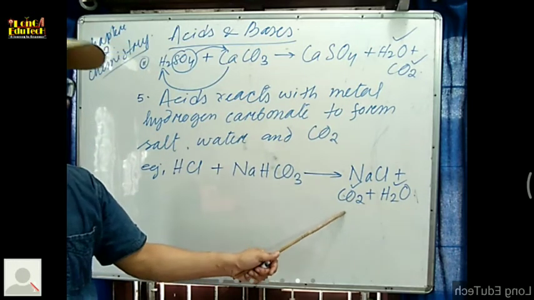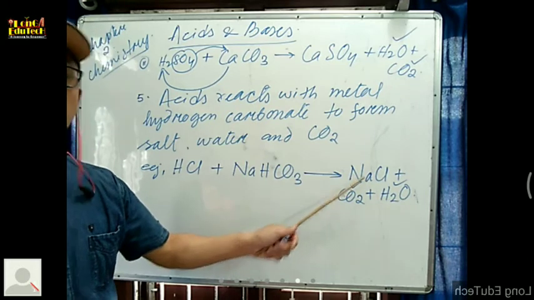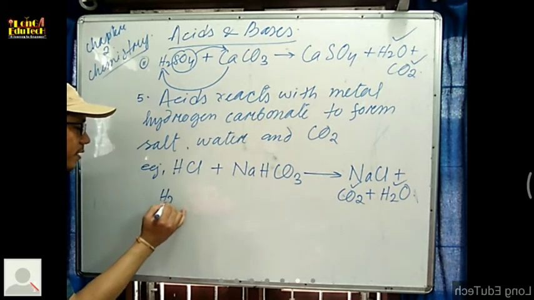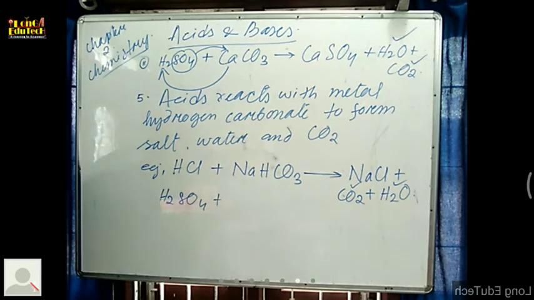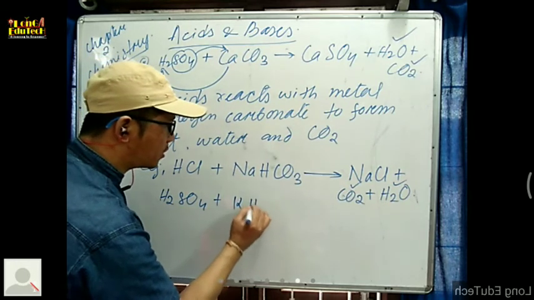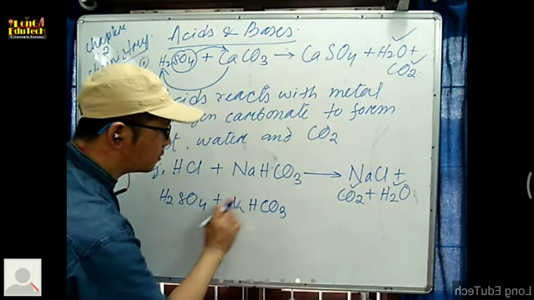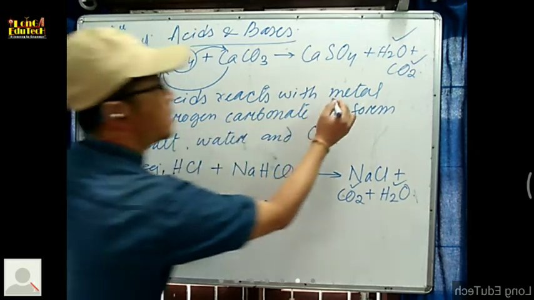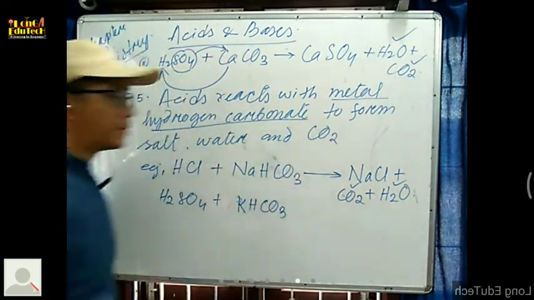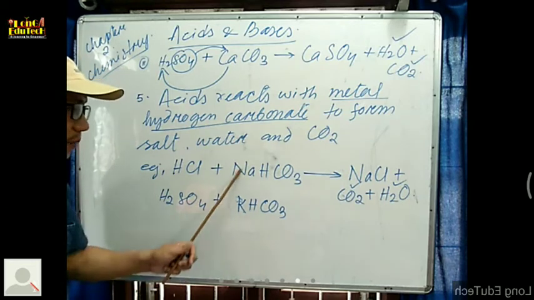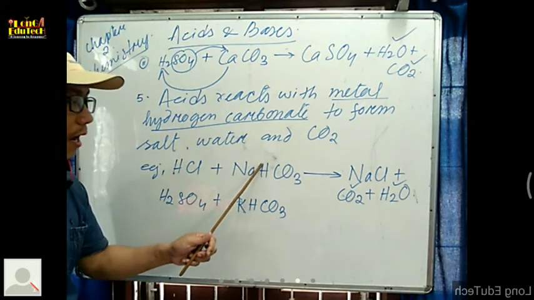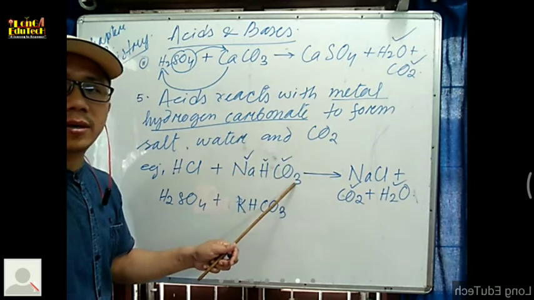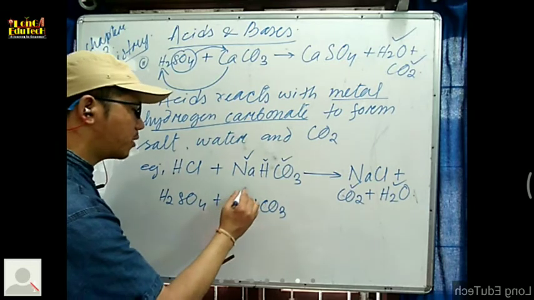Okay, so here carbon dioxide, water, and salt are formed. You can take another example. Sulfuric acid, H2SO4, reacts with KHCO3. That is potassium hydrogen carbonate. I told you, metal hydrogen carbonate. So here this is metal. What is metal? Sodium. Hydrogen carbonate. CO3 together we call carbonate, as we know. Even here also, this is potassium hydrogen carbonate.